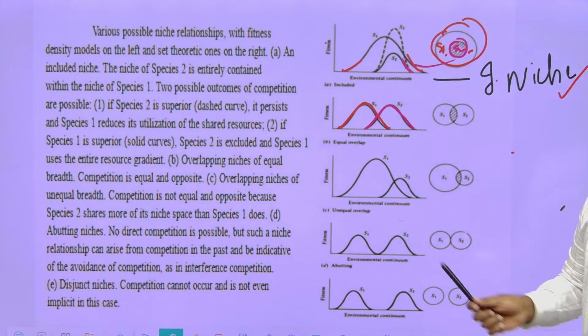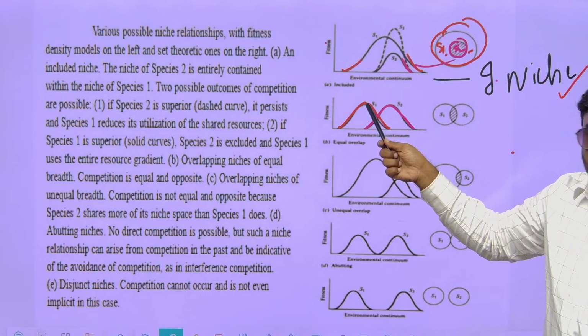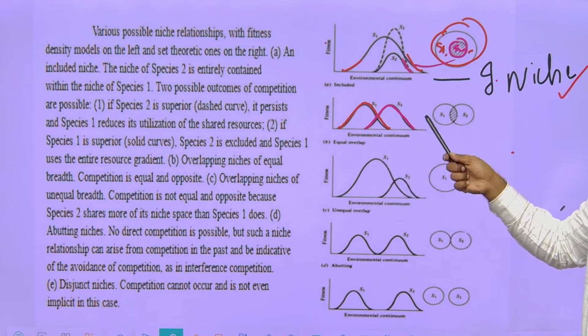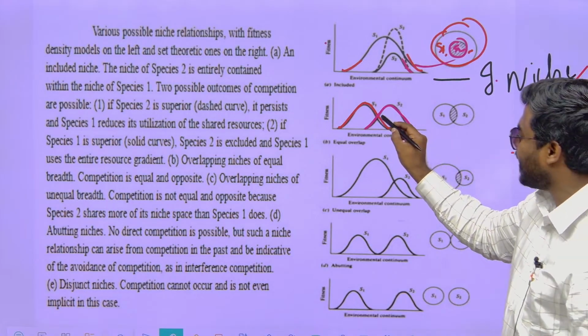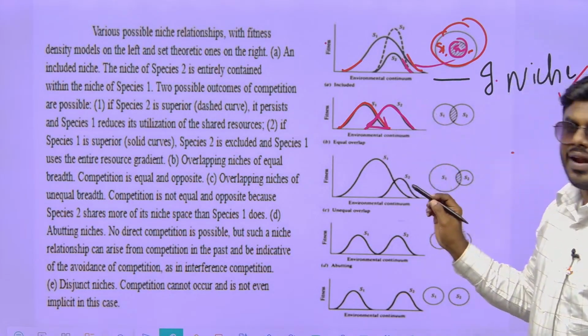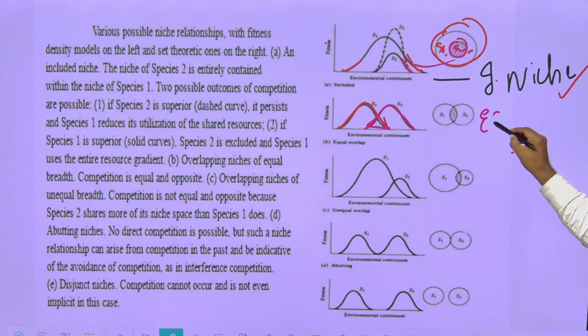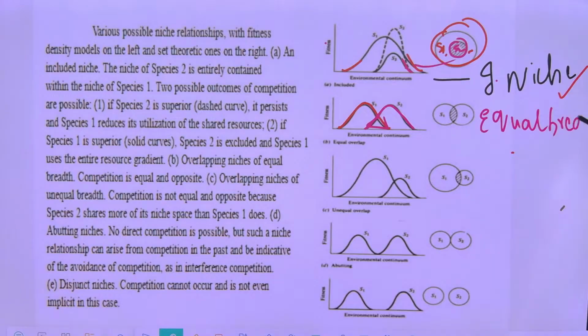Can I say how much S1 is competing, the same amount S2 is also competing during the time of overlapping? Hence, overlapping niches of equal breadth. That is what the graph represents. So, the terms only seem to be a little tricky. Overlapping niche of equal breadth.